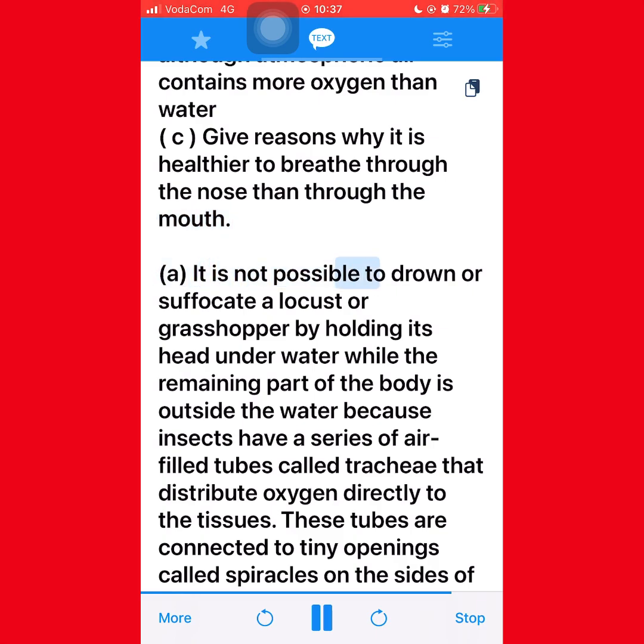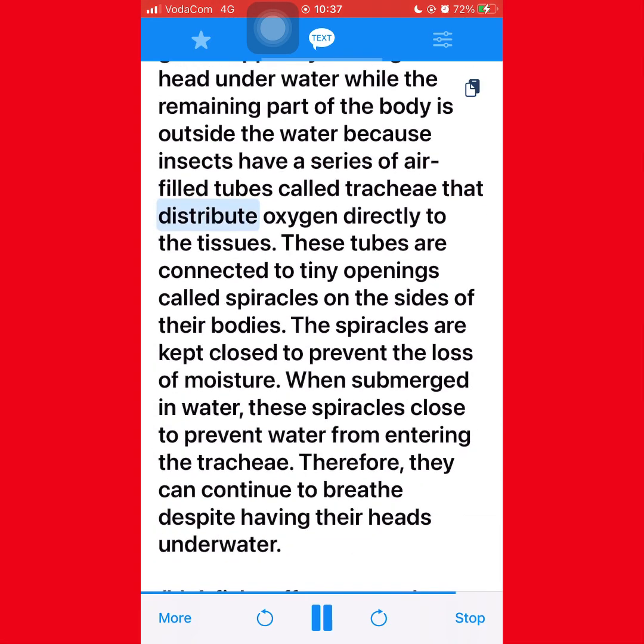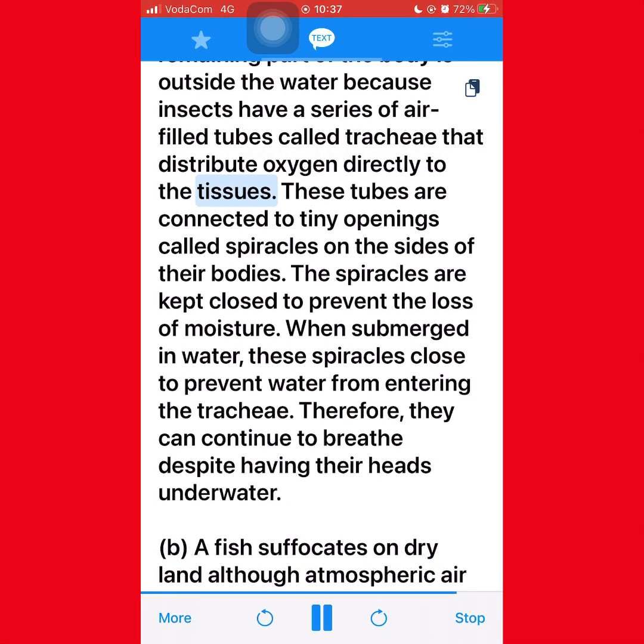A. It is not possible to drown or suffocate a locust or grasshopper by holding its head underwater while the remaining part of the body is outside the water because insects have a series of air-filled tubes called tracheae that distribute oxygen directly to the tissues. These tubes are connected to tiny openings called spiracles on the sides of their bodies. The spiracles are kept closed to prevent the loss of moisture. When submerged in water, these spiracles close to prevent water from entering the tracheae. Therefore, they can continue to breathe despite having their heads underwater.